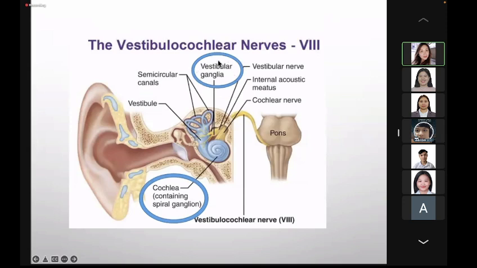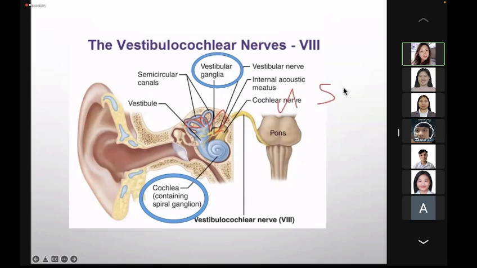The vestibular nerve conducts nerve impulses from the utricle and saccule, which provide information concerning the position of the head. The nerve also conducts impulses from the semicircular canal that provide information concerning the movement of the head.